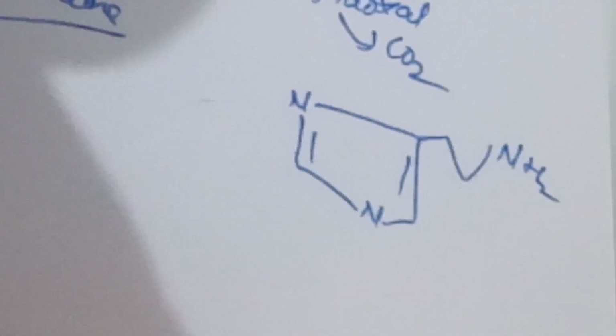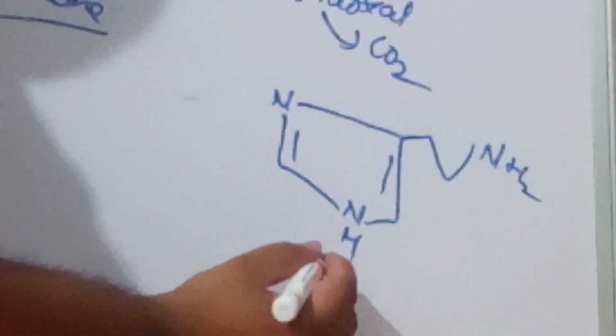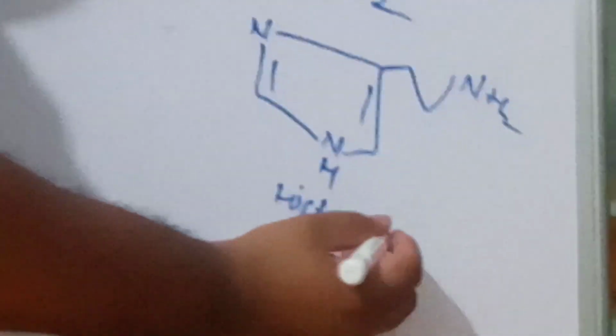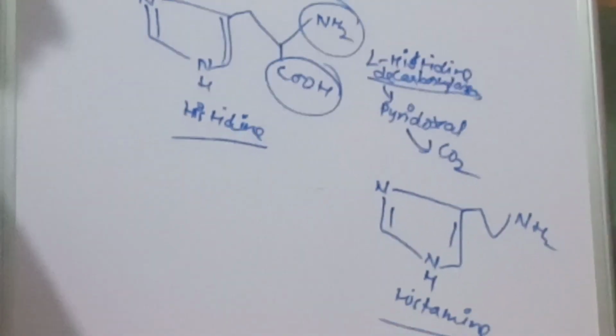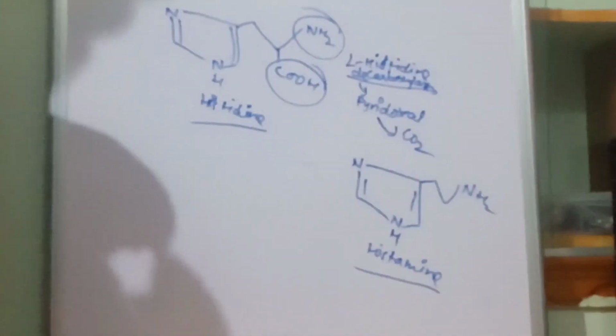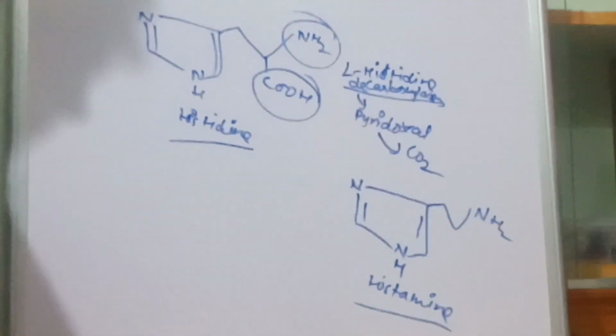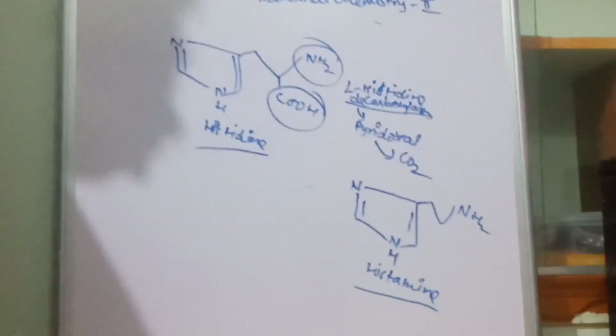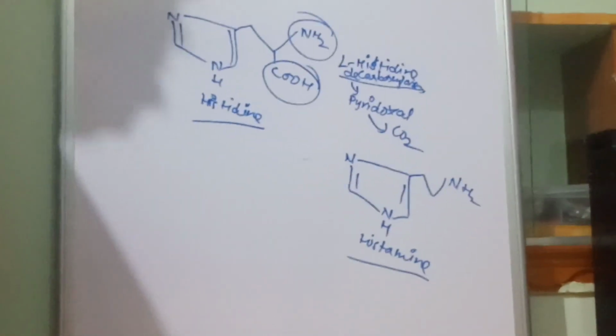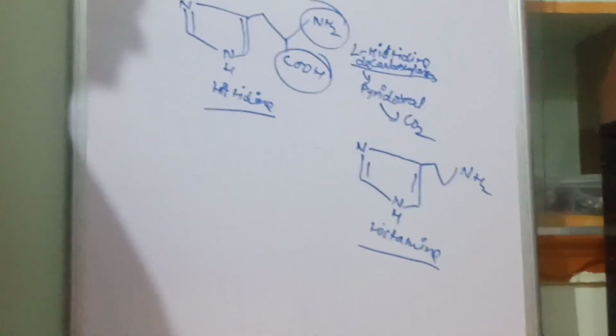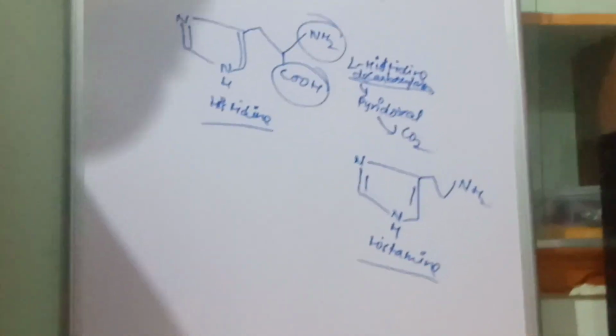Histidine is converted into histamine. So this is the biosynthesis of histamine. In our next lecture, we will discuss the histamine receptors and talk about agonists and antagonists, meaning antihistamines. With this, I conclude my topic.